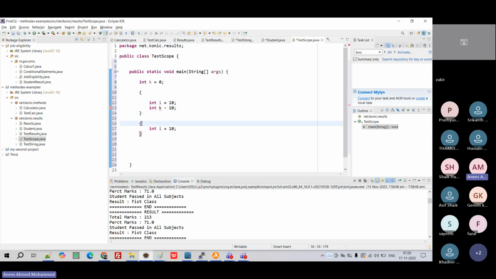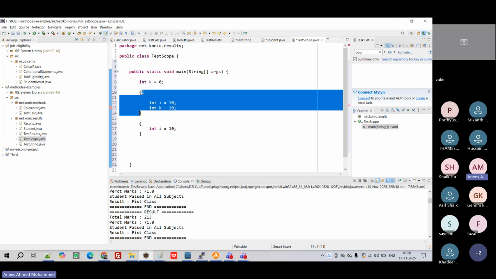That you will not accept. Why? You already defined it in a higher scope. So for the top bracket, if you are coming internally, it will come automatically. But from inside to outside, it will not go. Understood, right? So local is the scope of this variable.